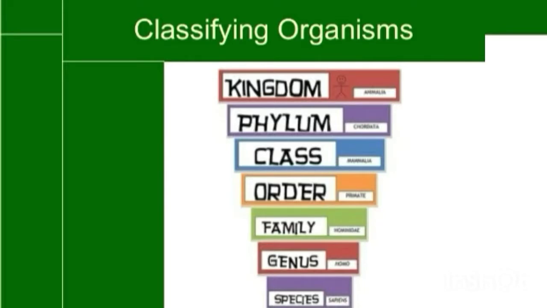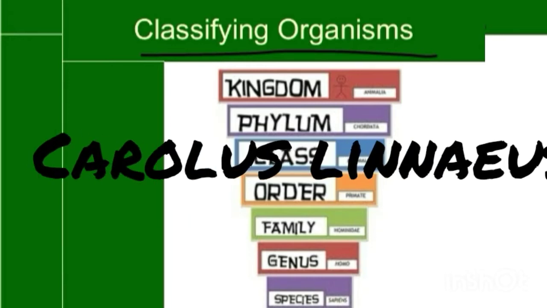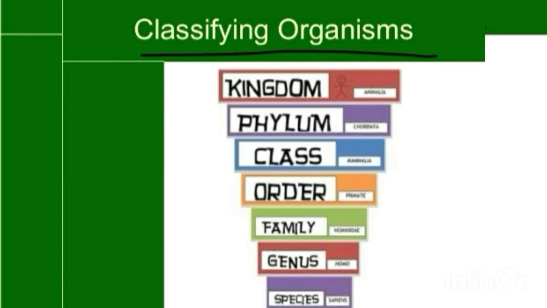In this video, we're going to be talking about the classification of organisms. First, what is classification? Classification is the grouping, ordering, or placing of organisms into different groups based on their characteristics. We cannot see an animal in the kingdom Plantae because they have their own different kingdom, which is kingdom Animalia, which is based on their characteristics. Carolus Linnaeus, a scientist, discovered these different ways of classifying organisms.